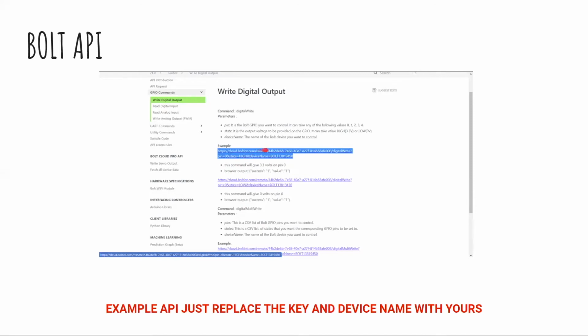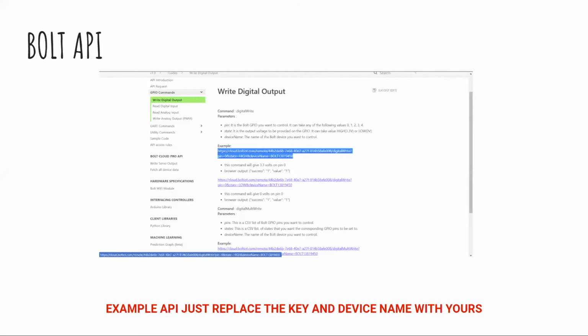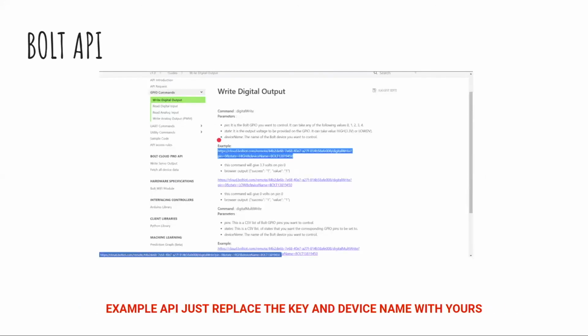And the other thing is the device. If your cloud is giving some data, then the cloud should actually know where it has to give the data. There are thousands of Bolt devices all over the world. So your cloud should know what data to give where. That's why you have to give the device name as Bolt. You will get your device name from the cloud. In my case, my device name is Bolt 5648261.